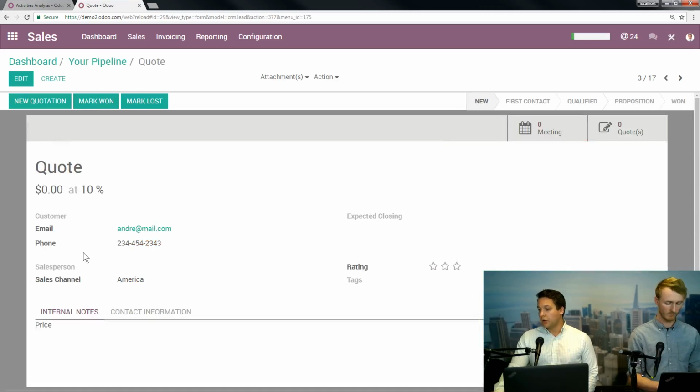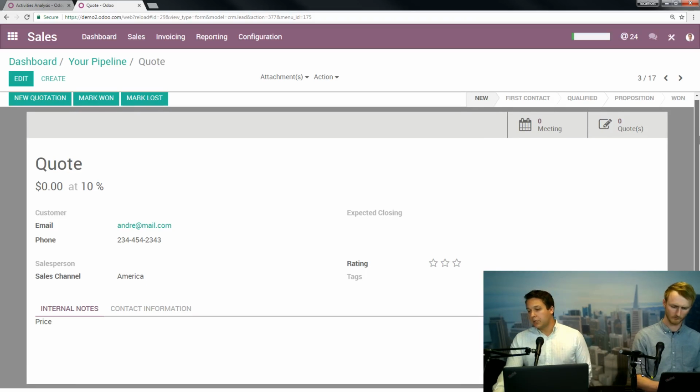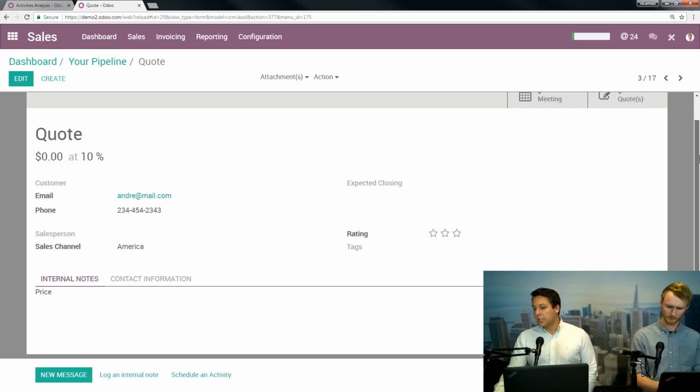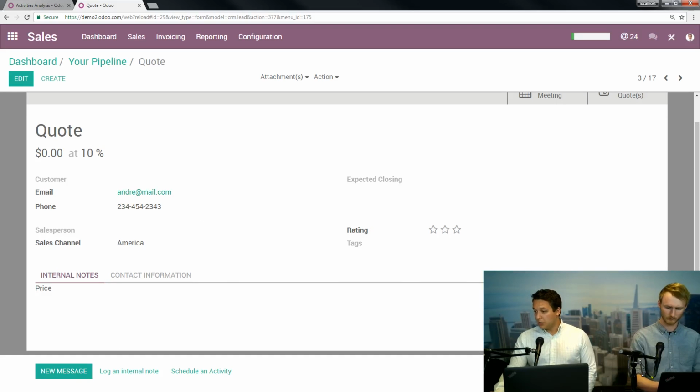So if we open one of these up, let's take the quote that we had put in earlier. What you're looking at here is your basic opportunity field. What you're going to see here, if this is a new lead, is any information that they brought in. Right now it's not assigned to any salesperson. You can have the customer info. Maybe this isn't a customer yet.